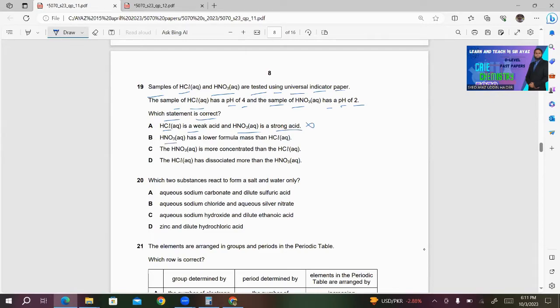Number B, HNO3 has a lower formula mass than HCl. It has nothing to do with the pH. C, the HNO3 is more concentrated than HCl. This looks correct to me. The reason is that if there are more H positive ions, then the pH will be lower. So C looks correct to me.